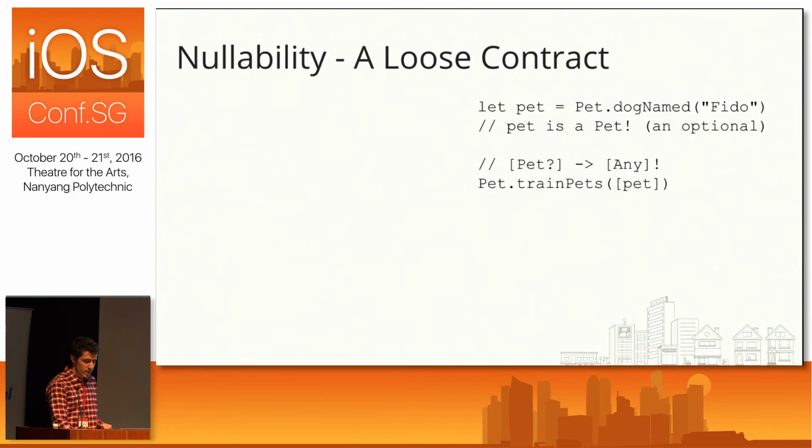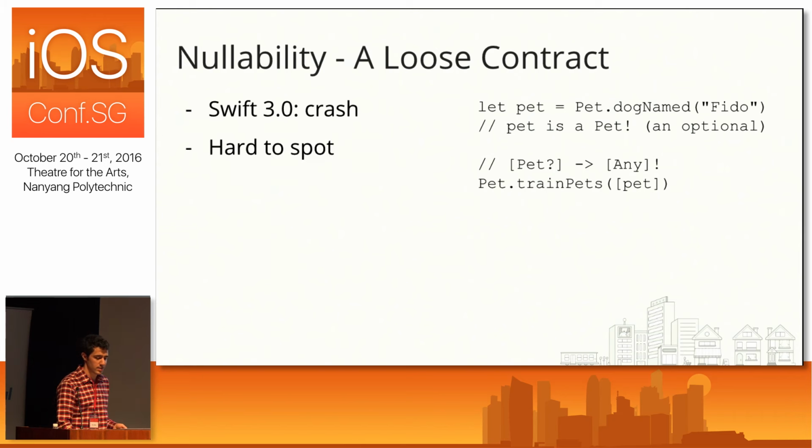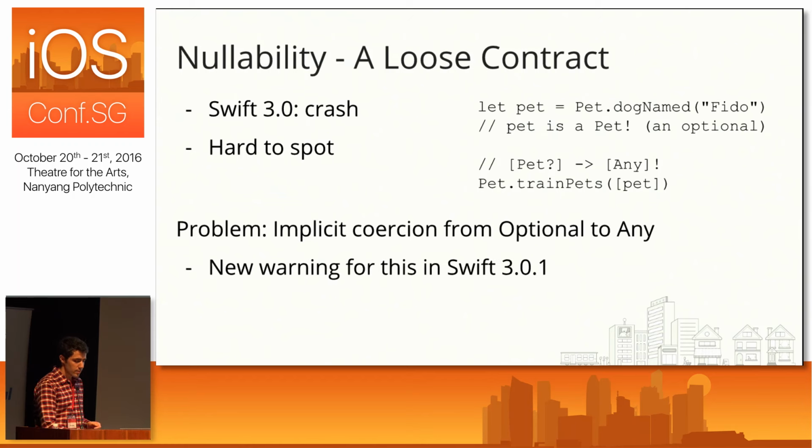And what will happen is actually in Swift 3, when that coercion takes place, it actually changes the underlying type to something that's not a pet, and so now you can no longer call train on pet, and that's going to crash. And this is really hard to spot because in Swift 3 there are no compiler errors or warnings about this. Luckily now in Swift 3.01 there is a warning explicitly for this.